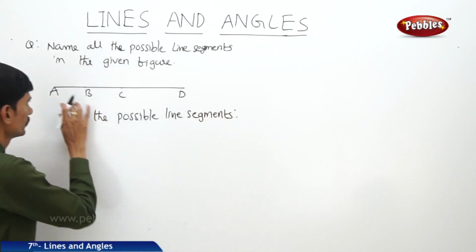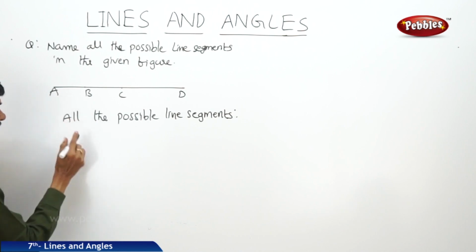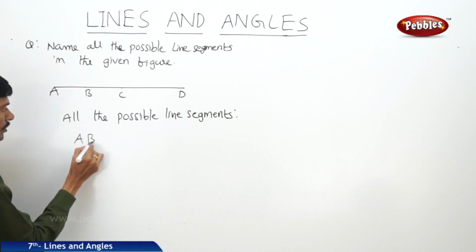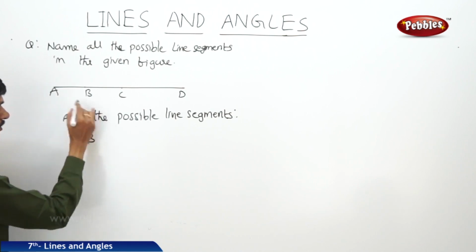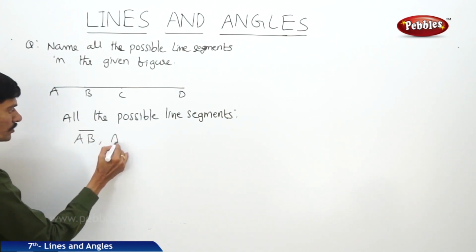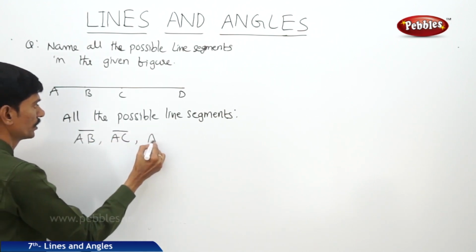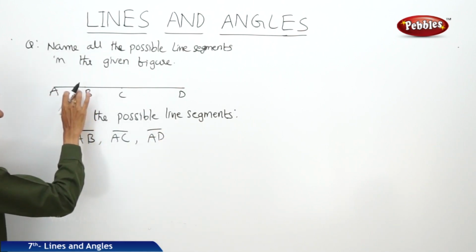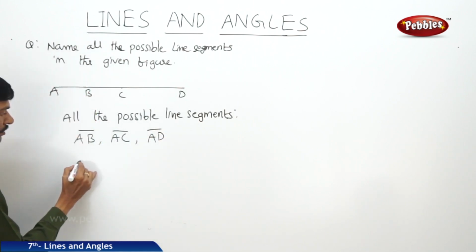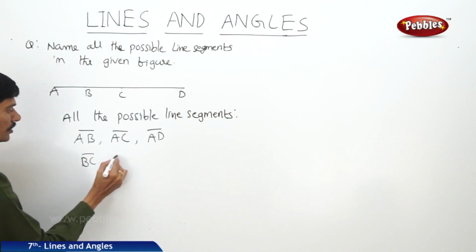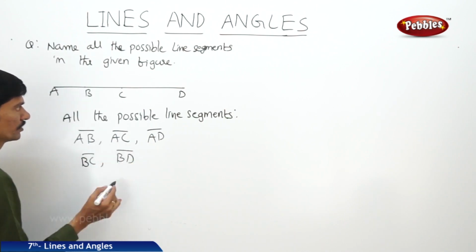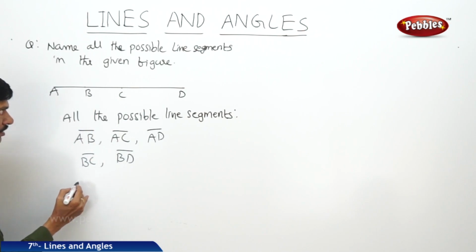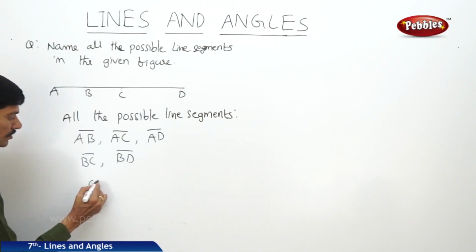So all the possible line segments. Now starting with the initial point A, we can take AB line segment and AC line segment and AD line segment, and with initial point B we can take BC and BD, and with initial point C, we can take CD.